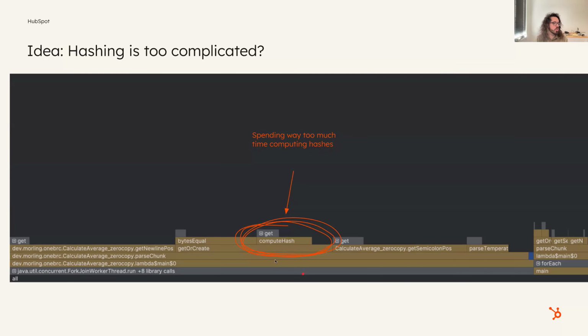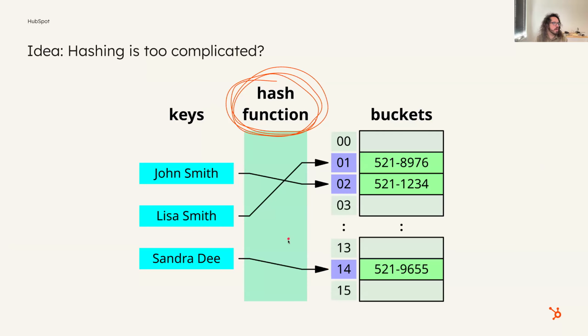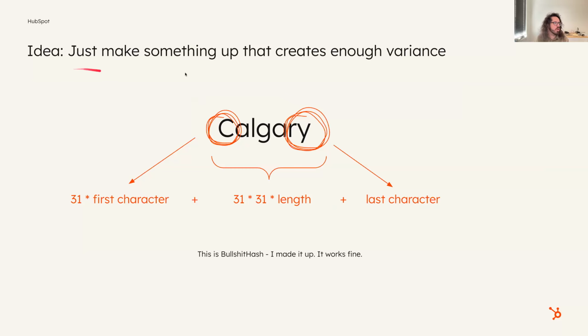Okay, so we're running out of stuff here, but there's this compute hash function, and maybe we're spending too much time computing hashes. Hash functions seem like this super magical thing that no one really understands. But actually, all a hash function is, is something that creates enough variance, right? All I want is that if I put the hash function on key value A versus key value B, they should end up in slightly different places.